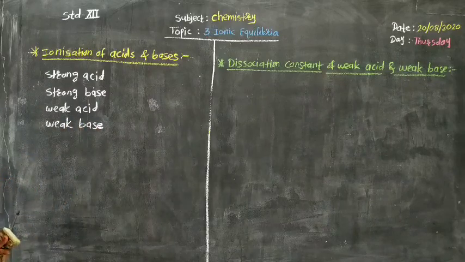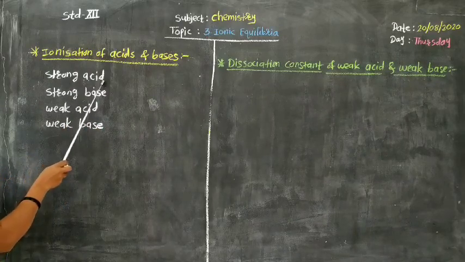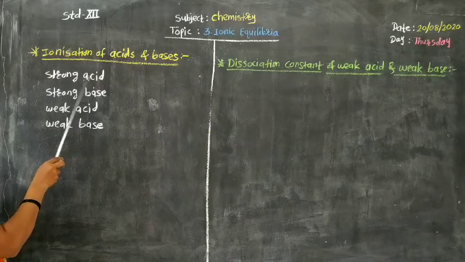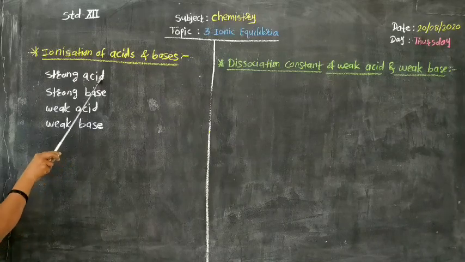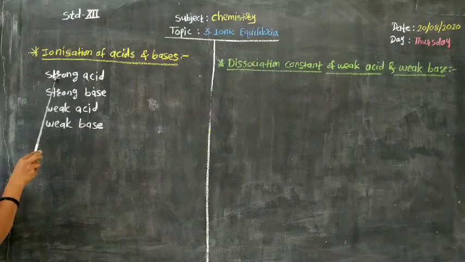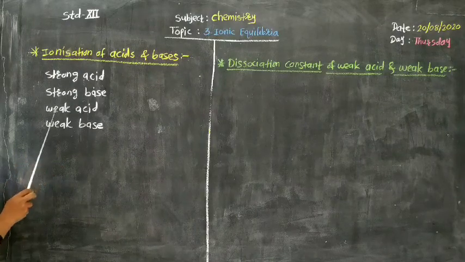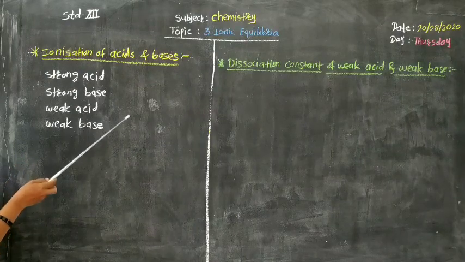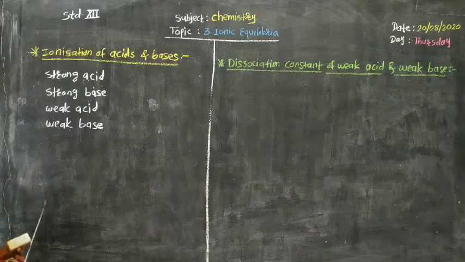Now remember, whenever there is 100% dissociation of acid in aqueous medium, then it is known as strong acid. Or strong base, 100% dissociation, 100% ionization.